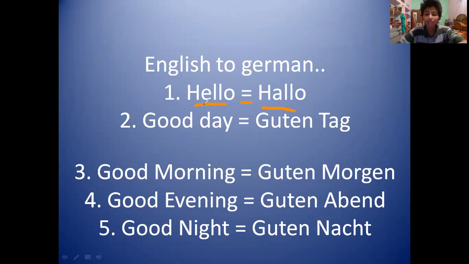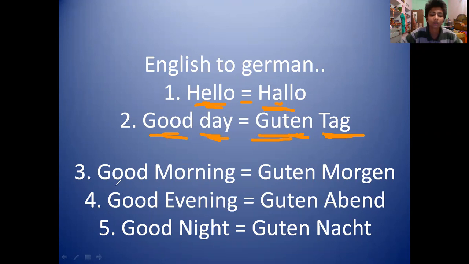Just there is a change of spelling. Instead of using E over here, we are using A. Okay. So hello is said as Hallo. Then good day is said as Guten Tag. Guten Tag in German. Good is called Guten, and day is called Tag.